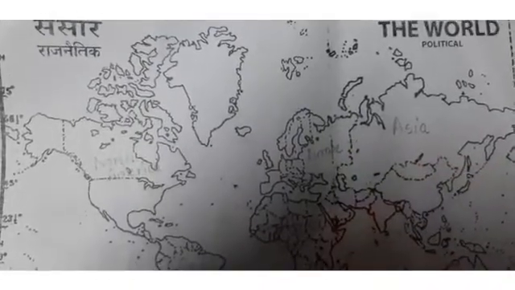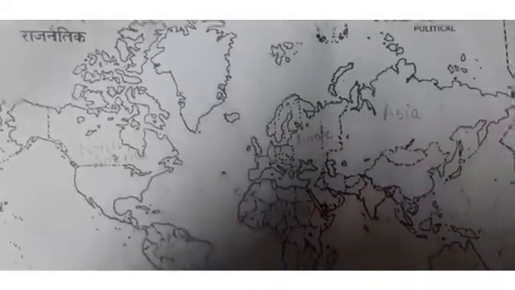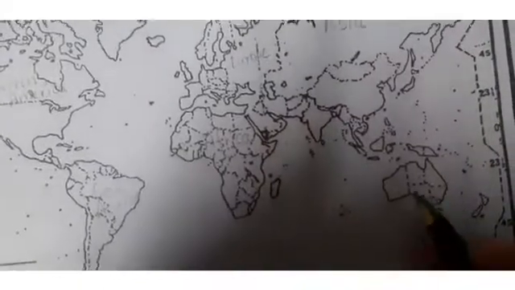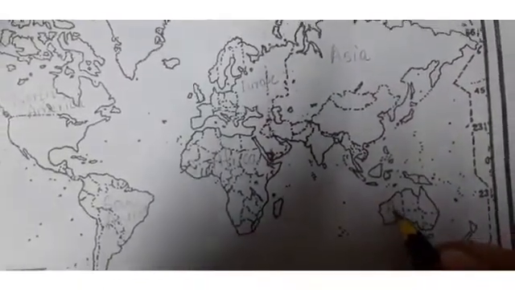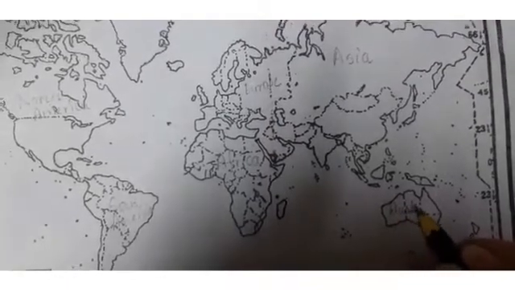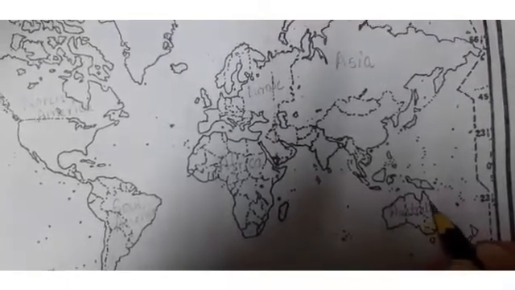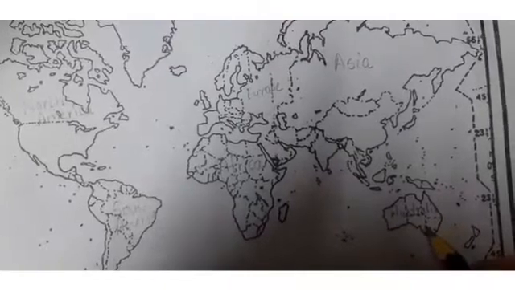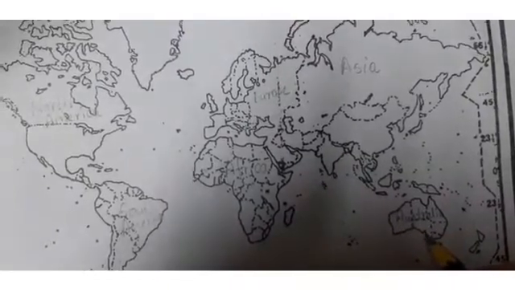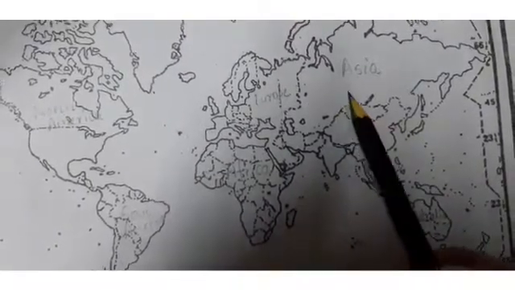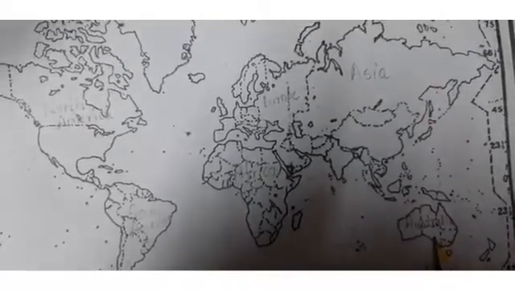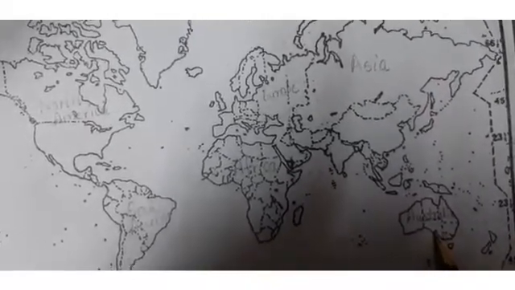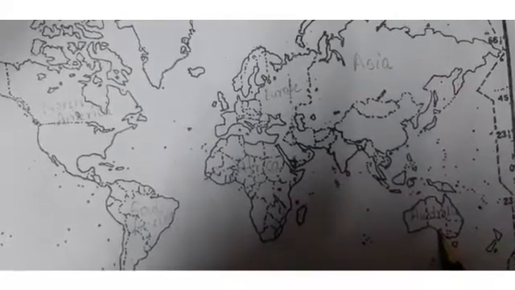And after Europe, then come to Australia. Now where is Australia? This smaller part. This is Australia. Because as you can see in this map also, Australia is the smallest continent in the world. As I told you, Asia is the largest continent in the world and Australia is the smallest continent in the world. Then after Australia, come to Antarctica.